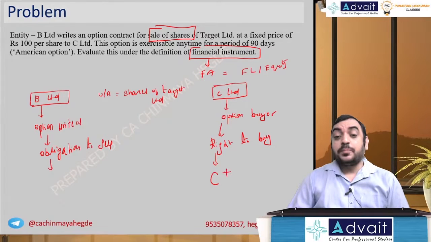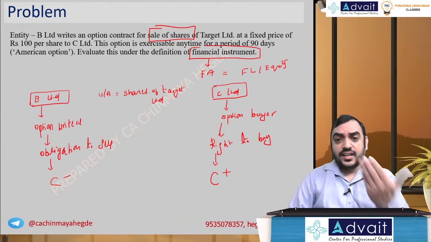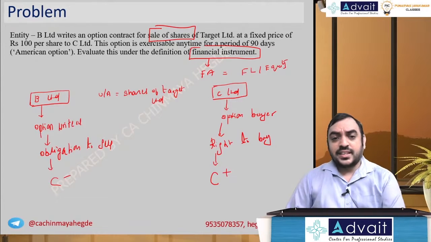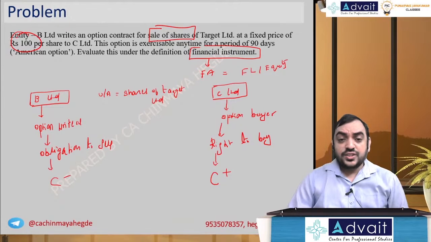So we can say C plus for C Limited and C minus for B Limited. Obligation for B Limited, we say call option writer position. This option is exercisable anytime for a period of 90 days at a fixed price of 100. So strike price is 100.